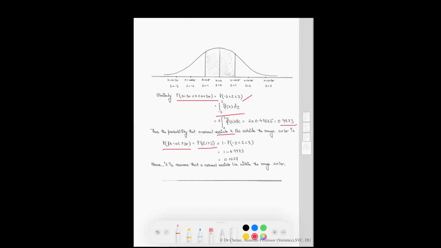Or we can write the probability of mod z greater than 3, which is equal to 1 minus the probability of z lying between minus 3 and 3, which is equal to this quantity, which is equal to this thing. Hence, it is assumed that the normal variate lies within the range of mu plus or minus 3 sigma. The entire value of the normal variate approximately lies between this range.